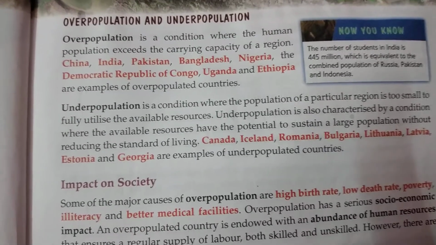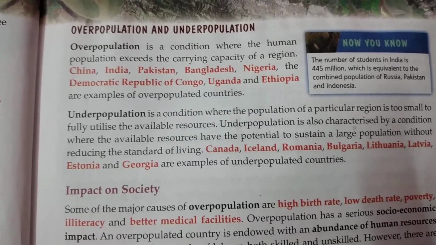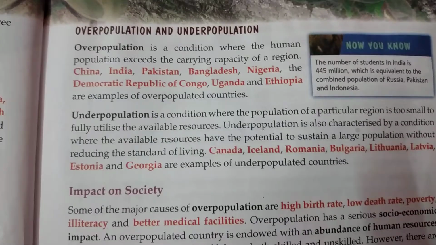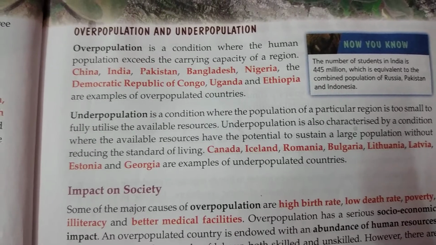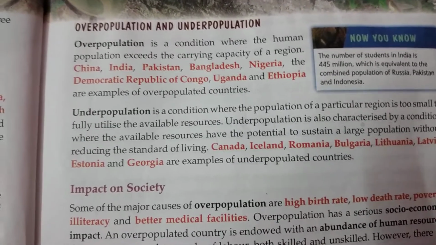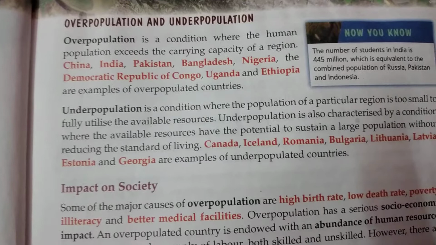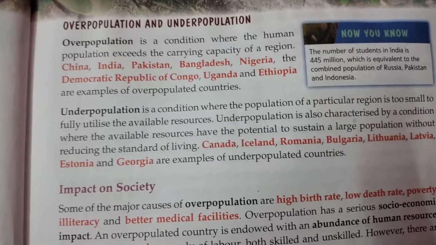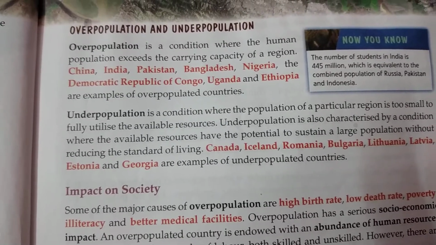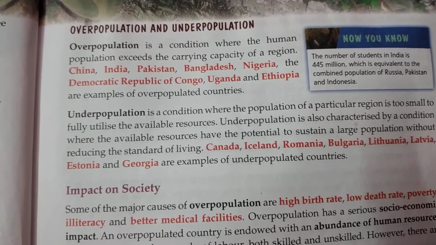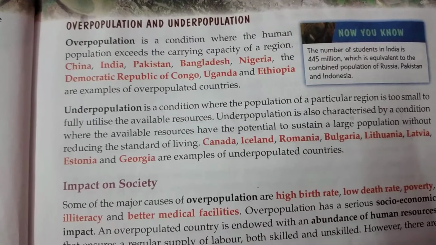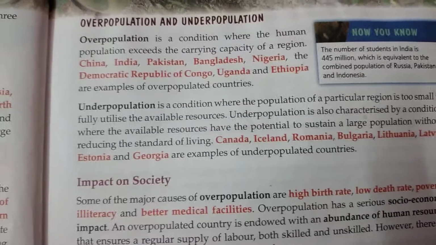Okay, so this is the actual concept of overpopulation. That is, whatever number of people can live in a place properly, nicely, and most important, comfortably. If the number of residents living over there are much higher than that, then it is considered to be overpopulation.